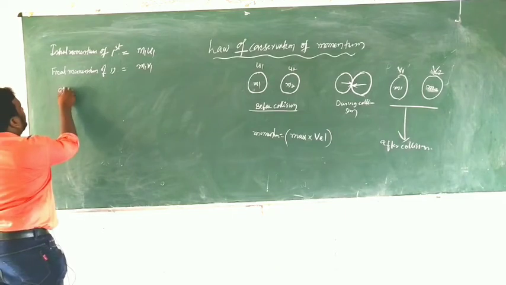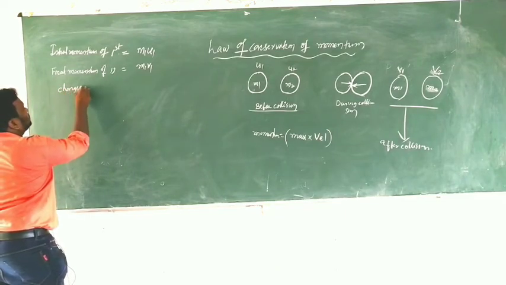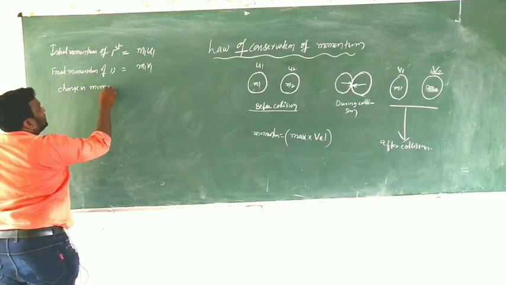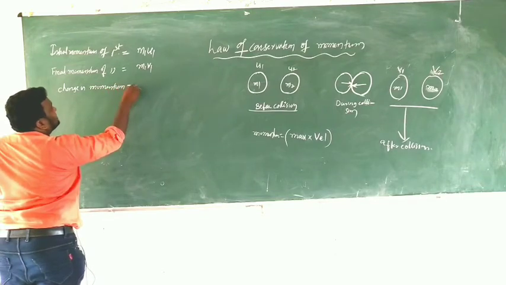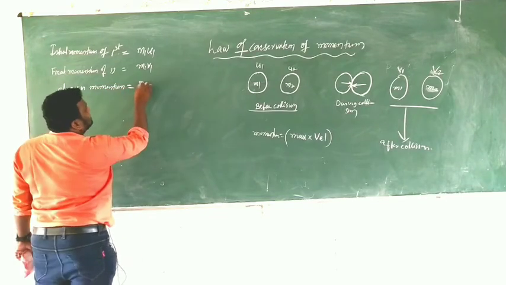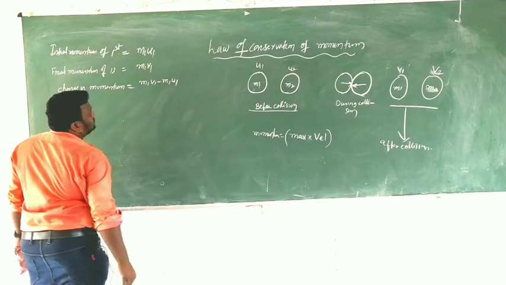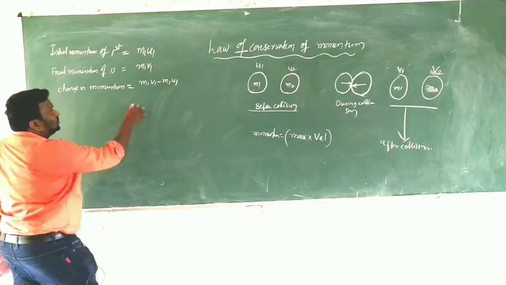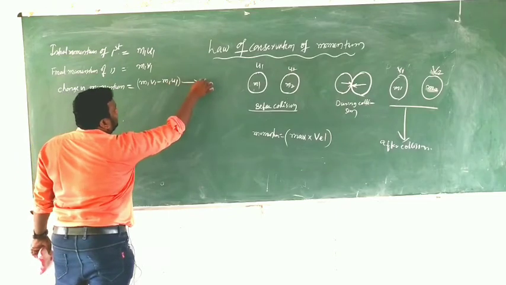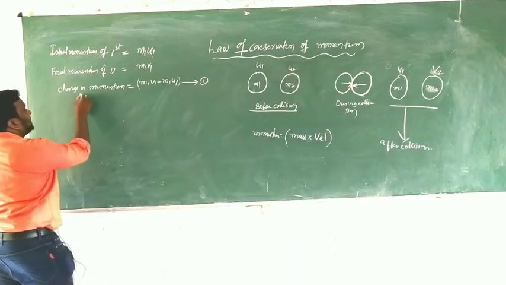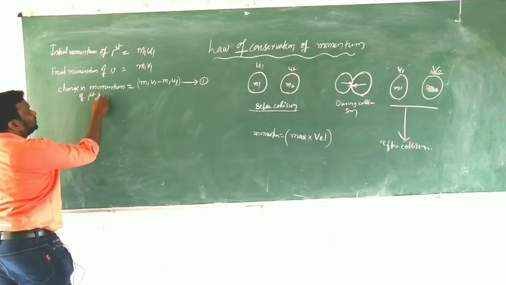Then I write the change in momentum. Change means nothing but difference: m1 v1 minus m1 u1. So this is equation number 1, the change in momentum of the first body.